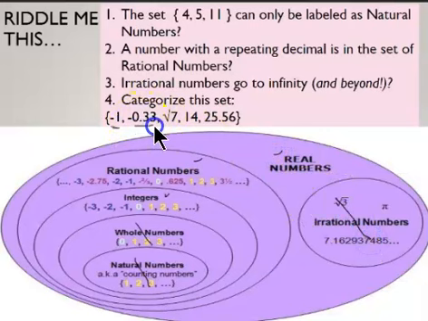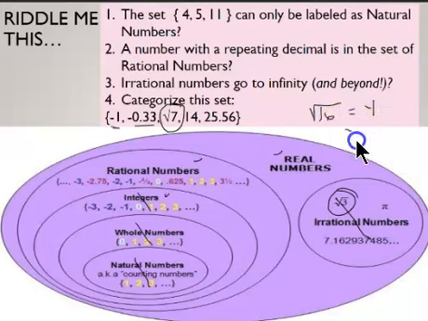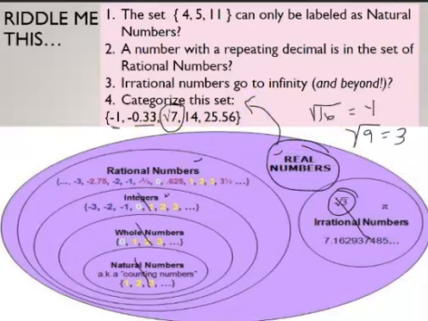So then we have this -0.33. So that eliminates my integer, but the square root of 7 is what's really throwing me, because what is the square root of 7? Well, it actually is considered an irrational number, unlike the square root of 16, which would come out as 4, or the square root of 9, which would come out as 3, but the square root of 7 is an irrational number. So the category for this is only one thing, and that is all real numbers.